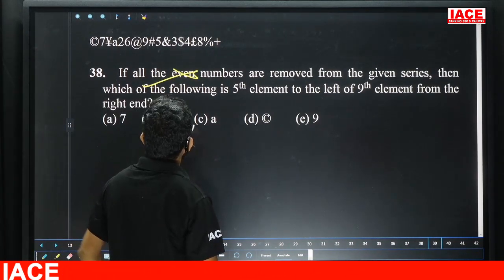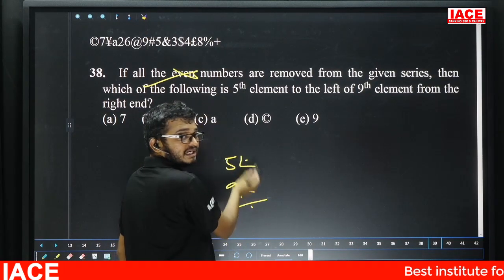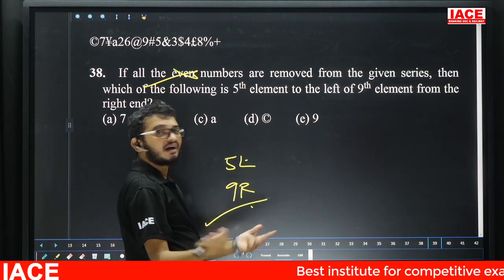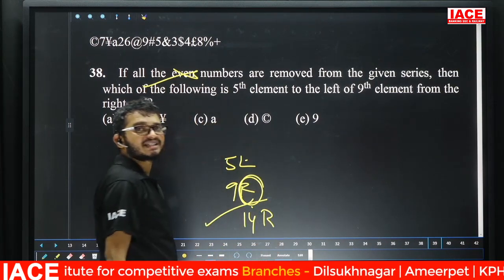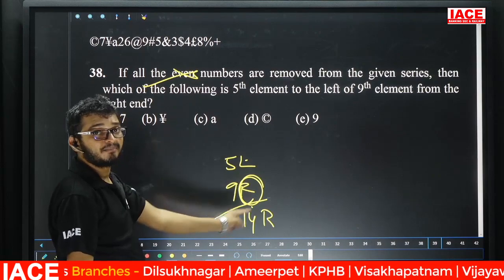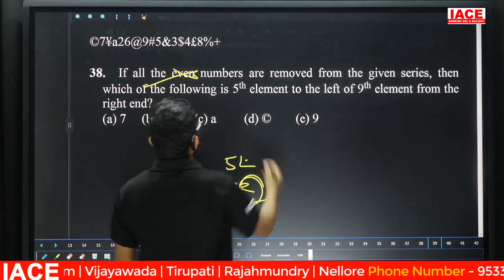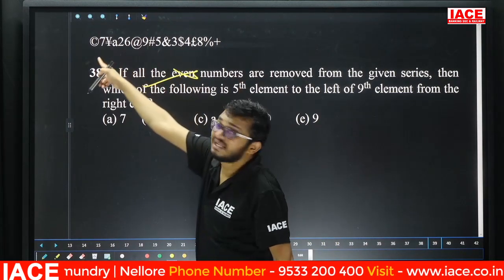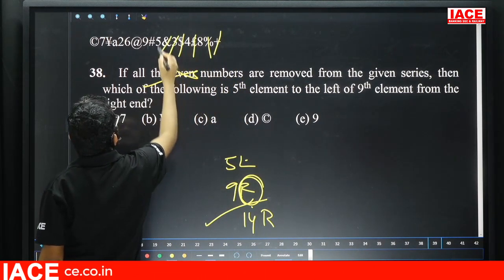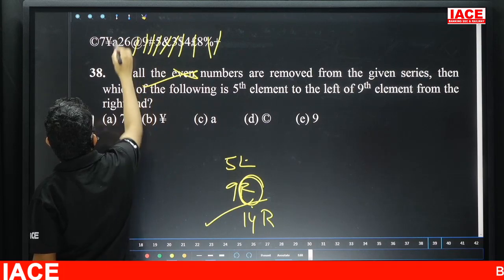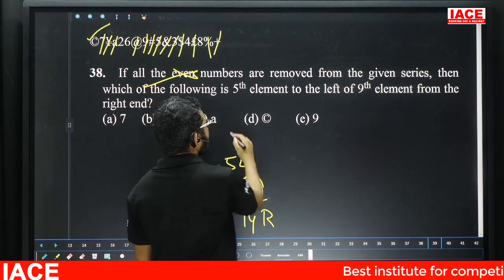Which of the following is the fifth element to the left of the ninth from the right hand? Fifth left, ninth right, both are opposite. Opposite means add: 5 plus 9 is 14. The question is ending with which hand? Right hand, so the resultant direction is right hand. Now 14 from the right hand, count only odd numbers and symbols. 1, 2, 3, 4, 5, 6, 7, 8, 9, 10, 11, 12, 13, 14. Question number 38, answer is option D.